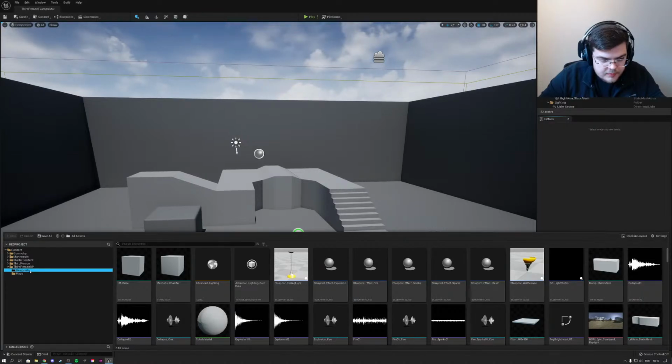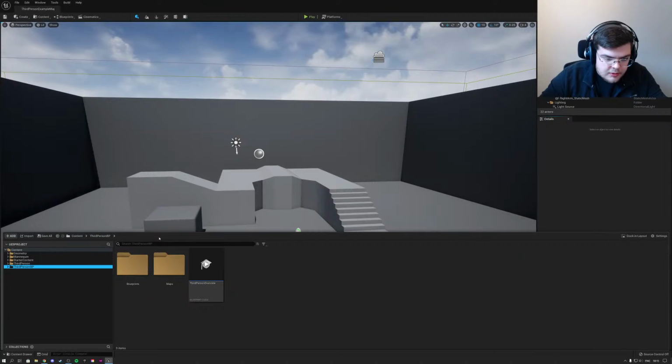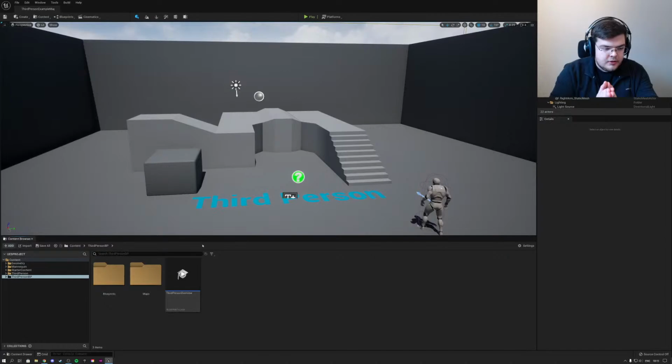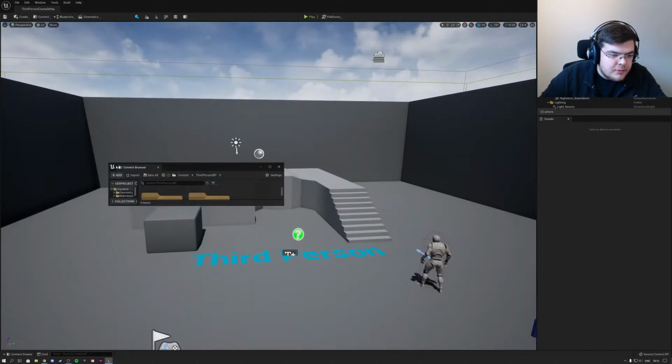Okay, it just opens up a big folder, I guess. So how do I hide this? Dock in layout. Okay, look, now it already looks more like what I'm used to. But let's go with the new look. How does this work? Let's drag this out, see what we can do with this.